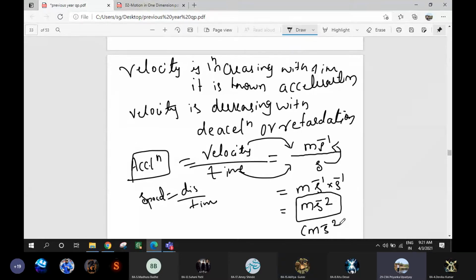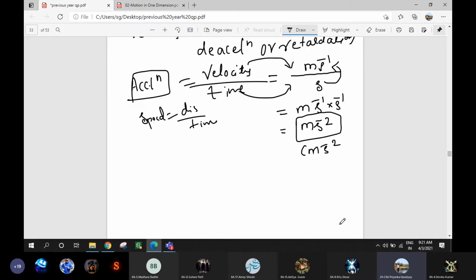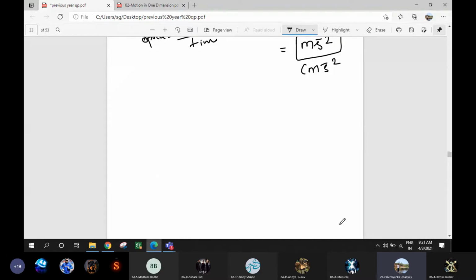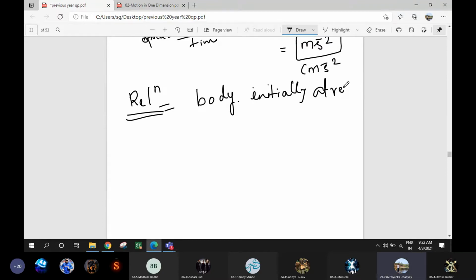Okay, now see, we will find the relation for acceleration. So how to find the relation for acceleration? Whatever we have studied, based on that we will find the relation. Now we will consider a body which is initially at rest. Initially at rest means what will be its initial velocity?